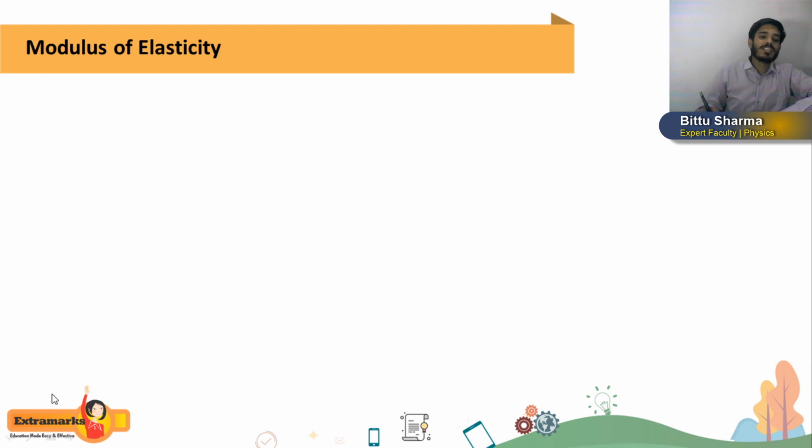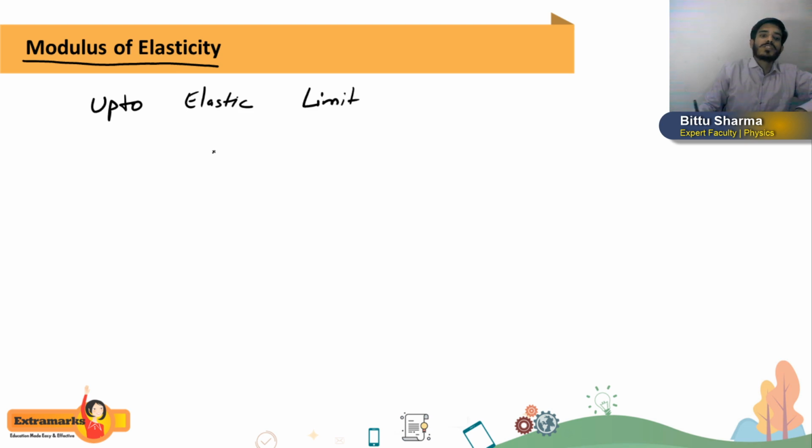Now the next is modulus of elasticity. So remember this thing, students. You all know modulus of elasticity means nothing. See, up to the elastic limit, I will tell you when I will teach you the stress strain curve. So what is elastic limit? But remember here, up to elastic limit, students, stress is directly proportional to strain. Now I cannot go in depth, because we have very less time. In 1 hour we have to finish.